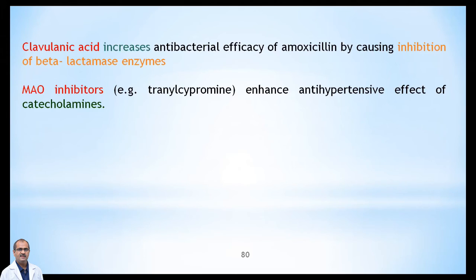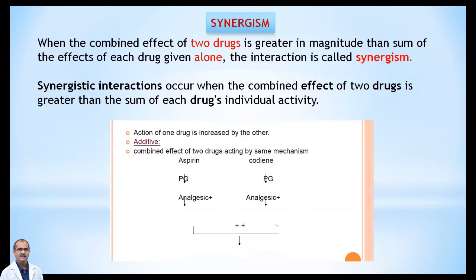Usually the catecholamines are going to act on the different tissue receptors. Maybe they are going to act on the peripheral alpha-2 receptors and the beta receptors on the heart. So catecholamines, ultimately they are going to cause this anti-hypertensive action, meaning hypotensive action. So this is going to be increased by MAO inhibitors.